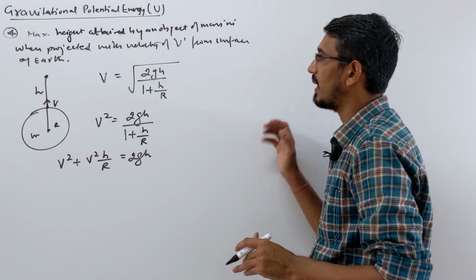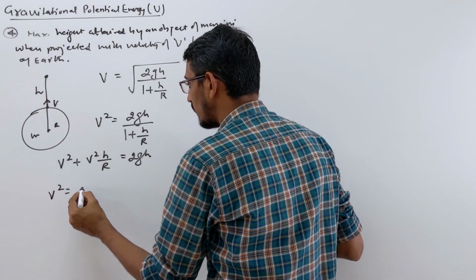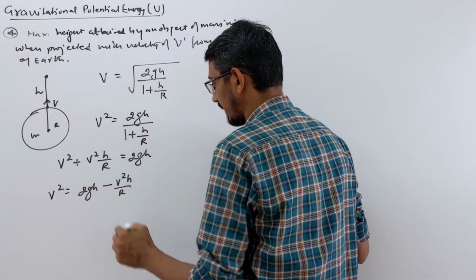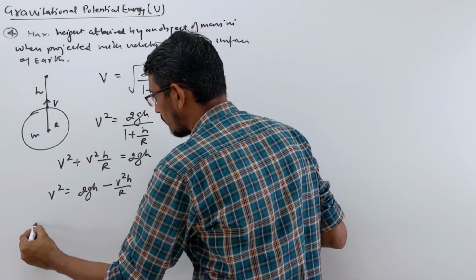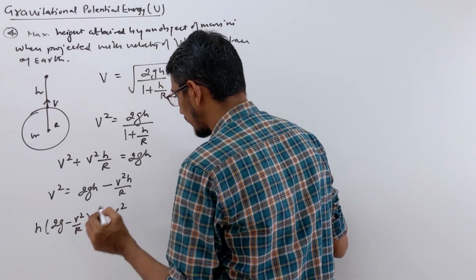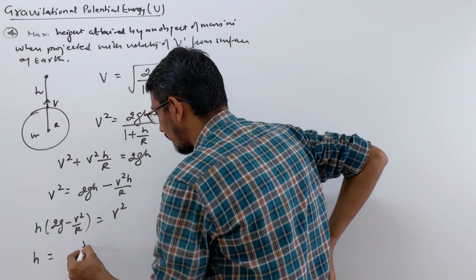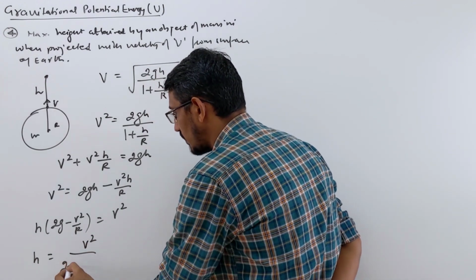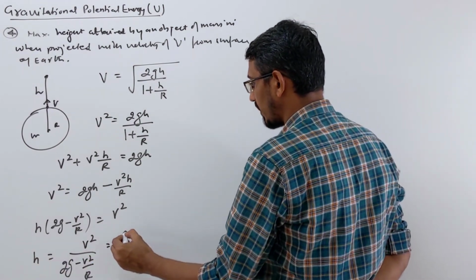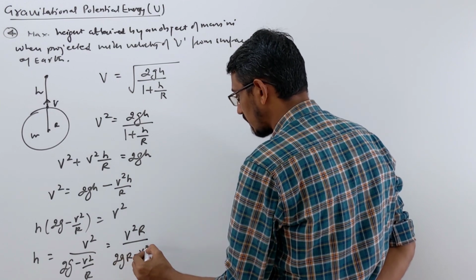We are interested in calculating height, so this term you bring to the other side, we get v square is equal to 2gh minus v square h by r. So h we need, so let's take h common here. You get h times 2g minus v square by r is equal to v square. Send it down, so h is simply v square over 2g minus v square by r, or r you multiply there and it goes up, so it becomes v square r divided by 2gr minus v square.